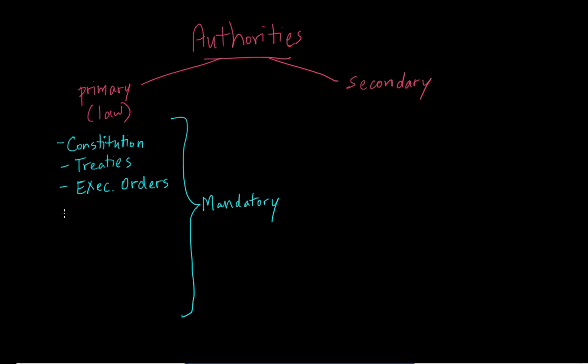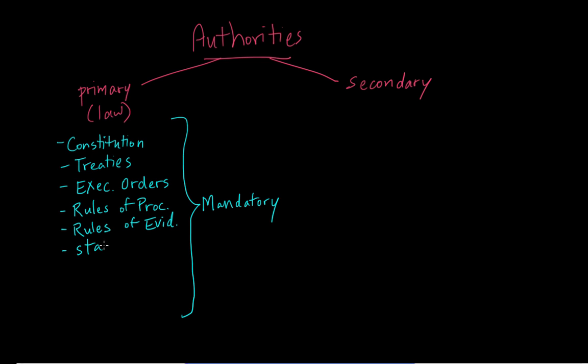Executive orders are also law. And we also include in primary sources lots of other things like rules of procedure, so court rules of procedure, and rules of evidence, the rules of evidence that you're required to follow in court.